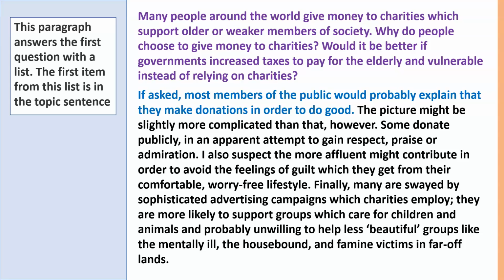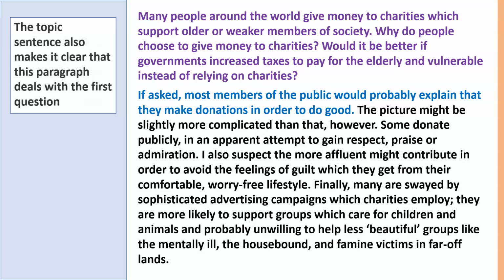So we've put forward our first explanation. The reason why we give money is to do good. And this topic sentence also makes it clear that this paragraph deals with the first question. So it's quite an unusual topic sentence in that it tells us what the paragraph is about, and it also provides us with the first answer.